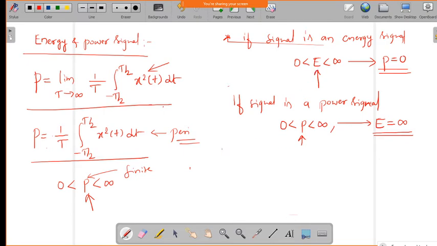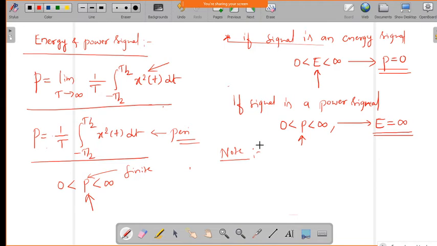So now an important note we can make here. Whatever signals you get, for example periodic, non-periodic, whatever, these periodic signals are always power signals. Whatever periodic signals you get, those are always power signals, and whatever non-periodic signals you get are always energy signals.